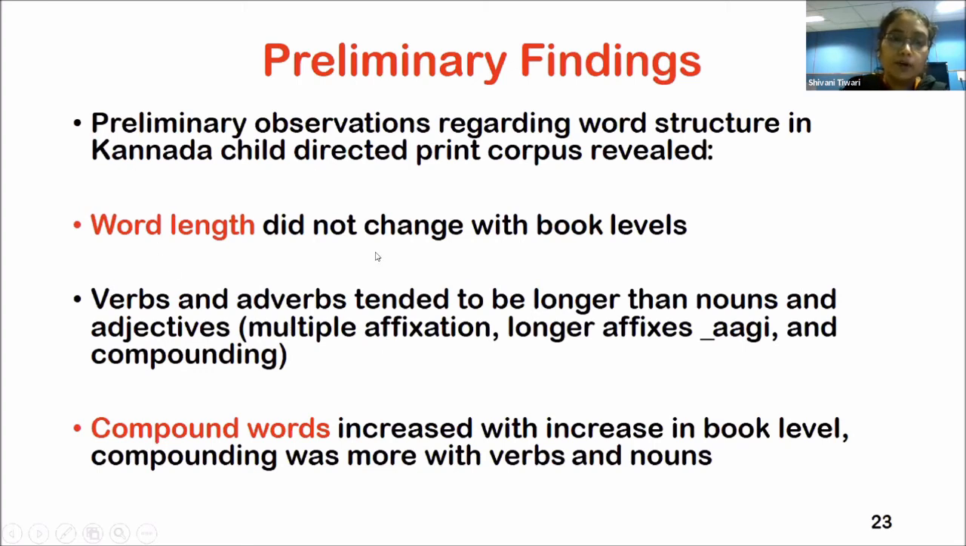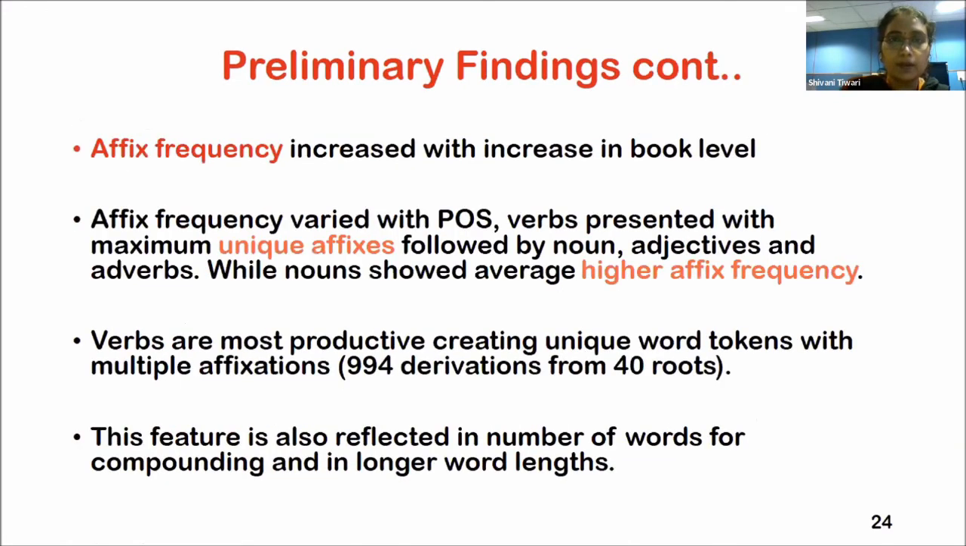compounding. For compound word percentage, we found an increase in terms of book level. And again, with respect to parts of speech, it was more common for verbs and nouns. For affix frequency, we saw there was also an increase with book level. Affix frequency also showed a trend with parts of speech, wherein we saw verbs presented with maximum unique affixes, followed by other parts of speech like nouns, adjectives, adverbs, whereas nouns showed an average higher affix frequency.